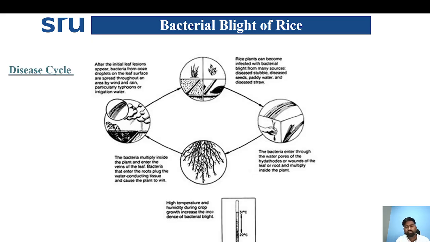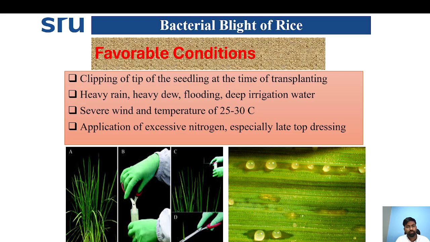Coming to the disease cycle, the pathogen bacteria mainly penetrate through hydathodes present on the margin of the leaf during morning hours along with the moisture. Favorable conditions include clipping of the tip of the seedling at the time of transplanting, heavy rain, heavy dew, flooding, deep irrigation water, severe wind, a temperature of 25 to 30 degrees, and application of excessive nitrogen, especially late top dressing, which will all act as favorable conditions.